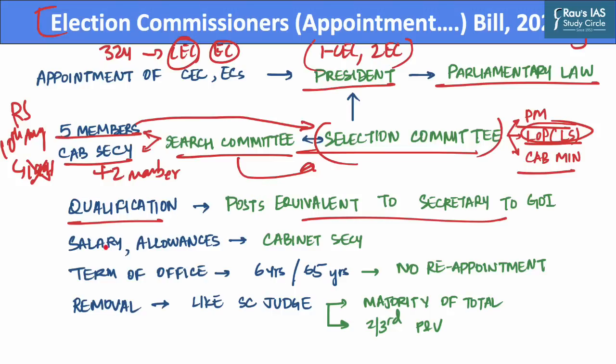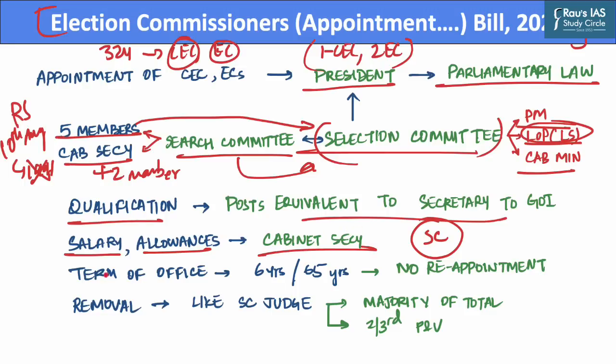Further, this bill also determines the salary and allowances that the Chief Election Commissioner and other Election Commissioners are entitled to. Now, the 1991 Act, which will be repealed by this bill, provides that the salary of Election Commissioner should be equal to that of a Supreme Court judge. However, this 2023 bill provides that the salary, allowances and the service conditions of members of Election Commission will be the same as that of Cabinet Secretary.